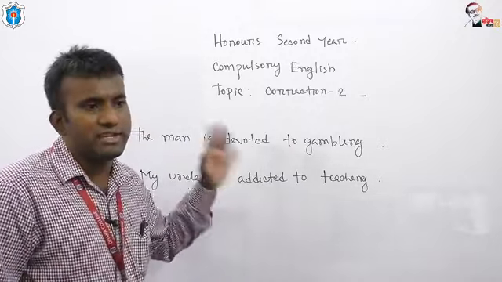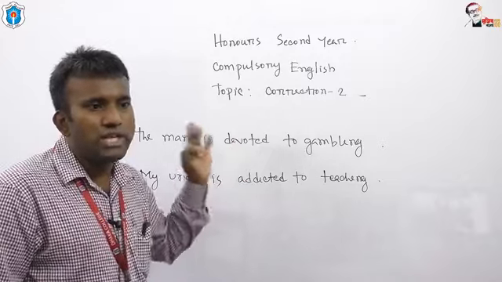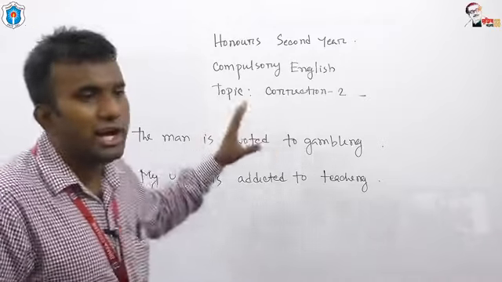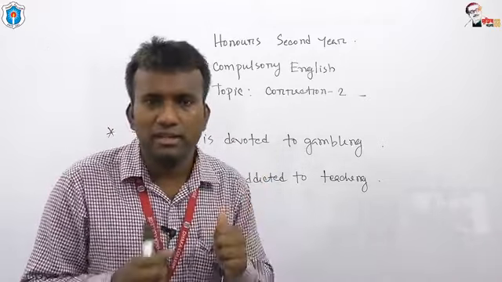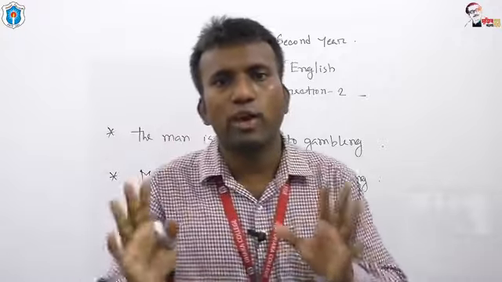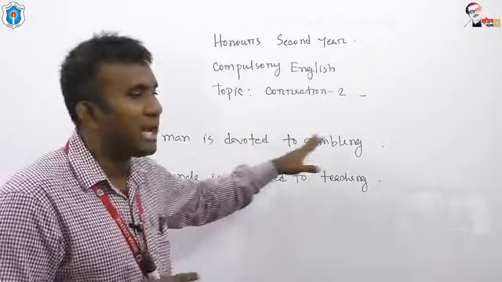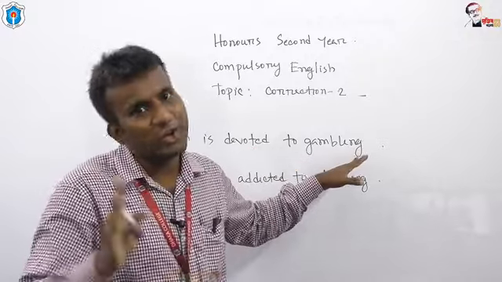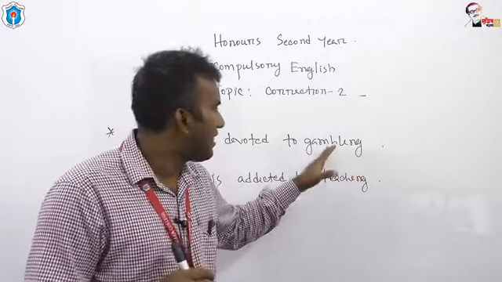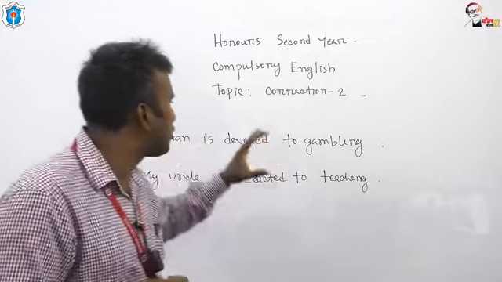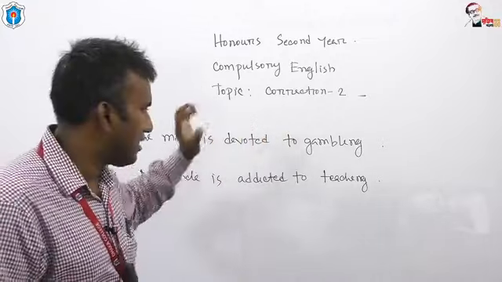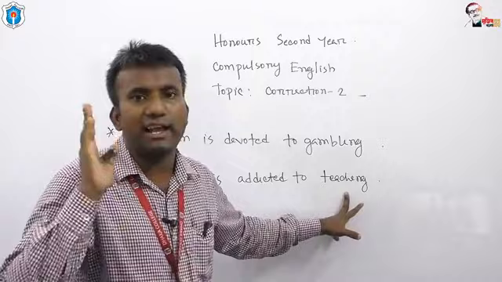Devoted to is such a phrase which is used for a good activity. That means for a good sense or a good activity, devoted is used, but gambling is not a good activity, and that's why we are not allowed to use devoted here. Teaching is an ideal activity.